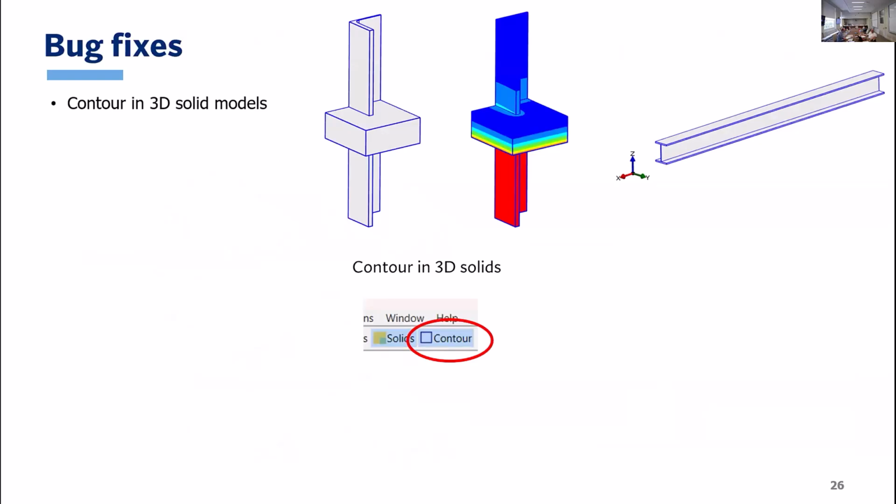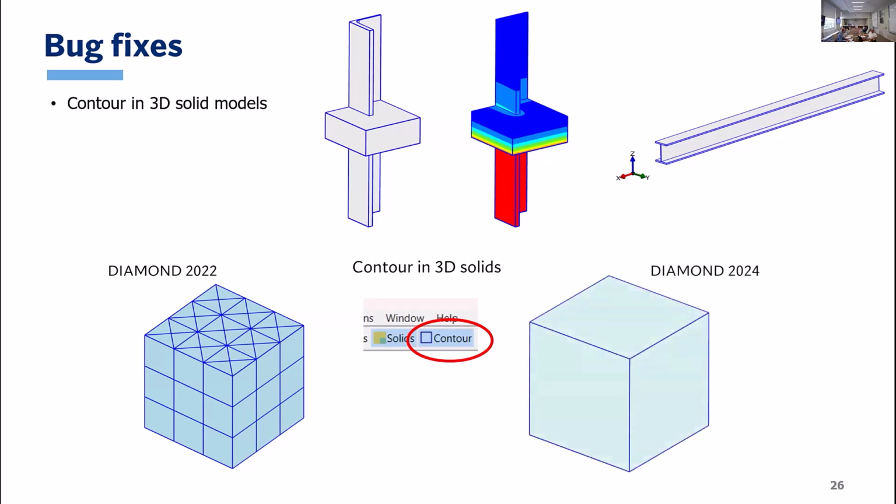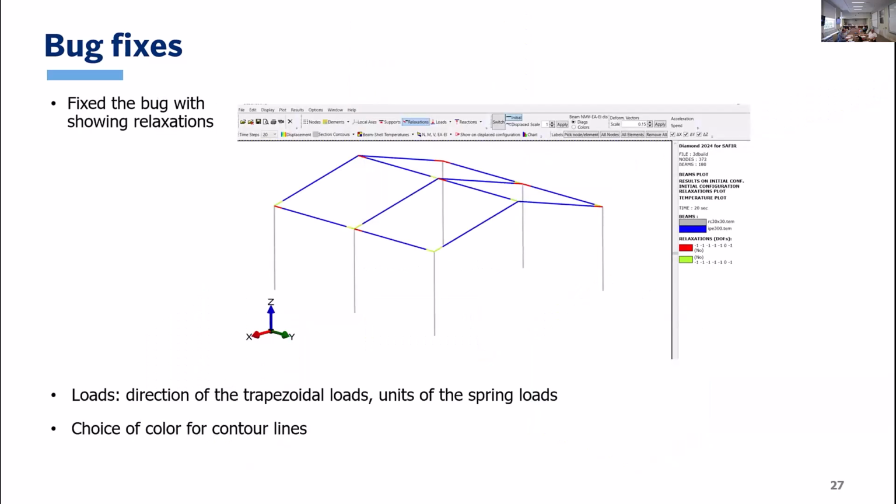Finally, some more minor things, but in working on Diamond 2024, there will also be fixes of some bugs that had been noted over time. For example, in 3D solid models, the contour did not appear well, or rather all elements were shown. Now it will be fixed. So that will also facilitate 3D thermal models. And there were some bugs in some other visualizations. So just in terms of how results were plotted, that will be fixed.